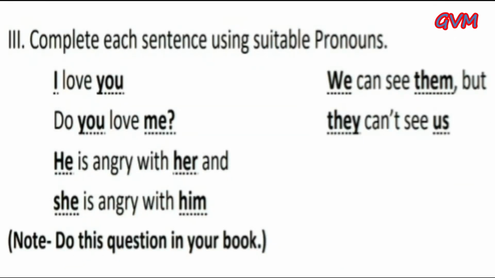Before starting the question number 3 of this exercise, you have to open your English grammar book on page number 19 and look at the question number 13 and also the figure. First one is I love dash, and the correct answer is I love you. Next, do dash love dash, and the correct answer is do you love me. Second, we can see them but they can't see us. Third, dash is angry with dash: he is angry with her and she is angry with him. Do this question in your book.